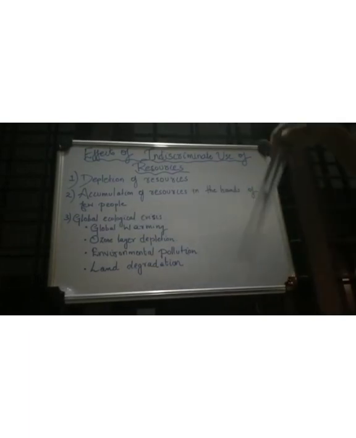Okay, so indiscriminate use of resources may lead to inequality due to the accumulation of resources in the hands of few. And finally, this indiscriminate use of resources may lead to some global environmental or ecological problems. So which are the global problems that may be formed due to the indiscriminate use of resources? First of all, global warming. We know reckless cutting of trees may lead to the formation of excess carbon dioxide in the environment or in the atmosphere, and that may lead to global warming. Okay, so continuous overutilization of resources may lead to a very serious issue known as global warming, and ozone layer depletion.